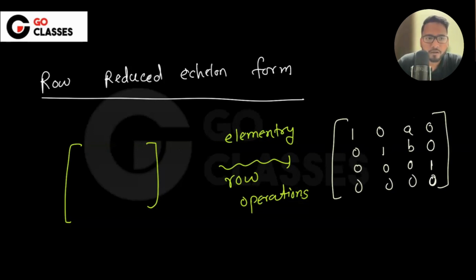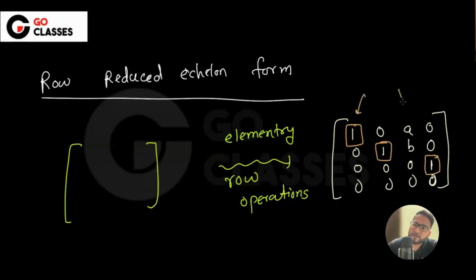Can you tell me in this which columns are linearly independent, the column numbers? I think this is the pivot, this is the pivot, and this is the pivot, right? So these three are pivots. Can you say these three are linearly independent? Linearly independent, linearly independent.